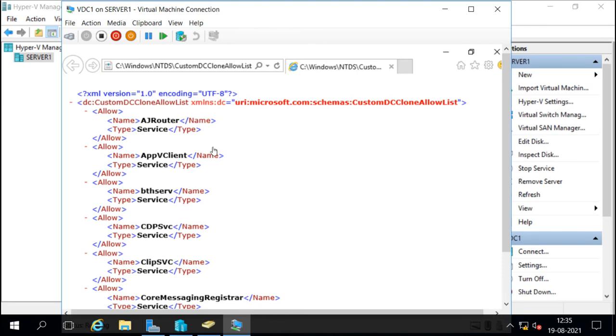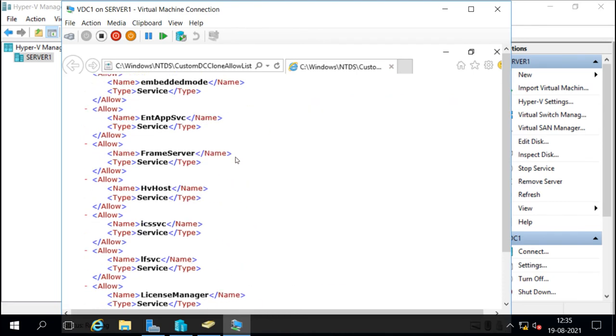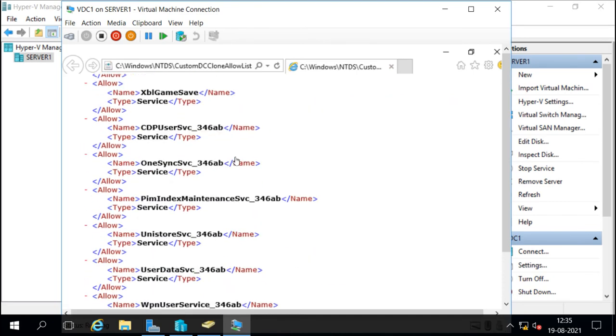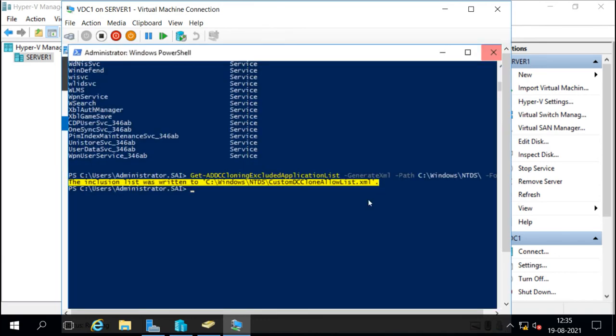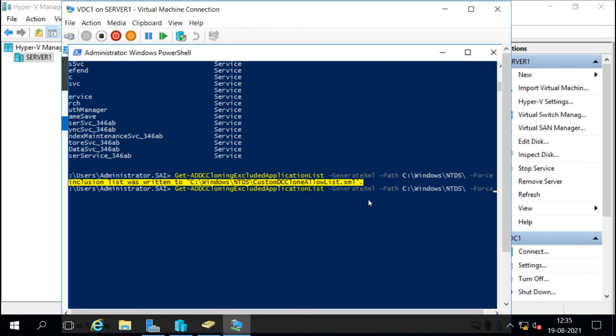So this is the XML file, and it has all those application names here. Okay, now we have generated the list, so we can create the config file again.